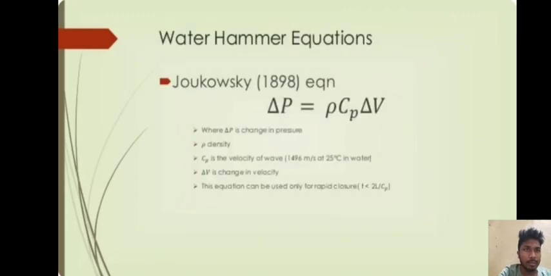Water hammer equation. The water hammer equation is delta P is equal to rho Cp delta V. This is also called the Joukowski equation, from 1898, where delta P is the change in pressure, rho is the density, Cp is the velocity of wave, delta V is the change in velocity. This equation can be used only for rapid closures. This equation is used when we have sudden closing of the valve.